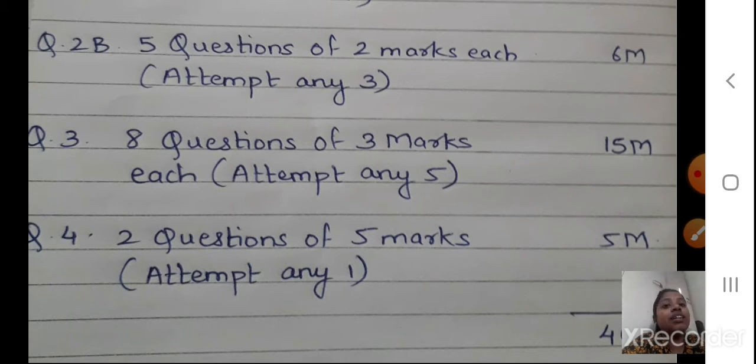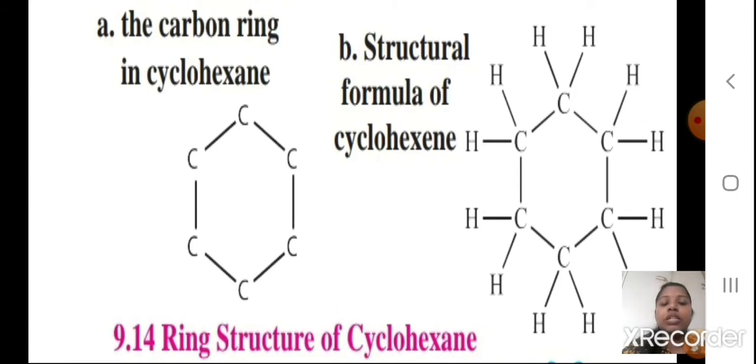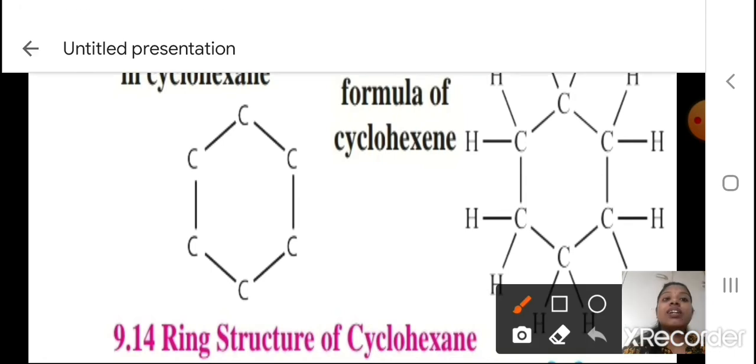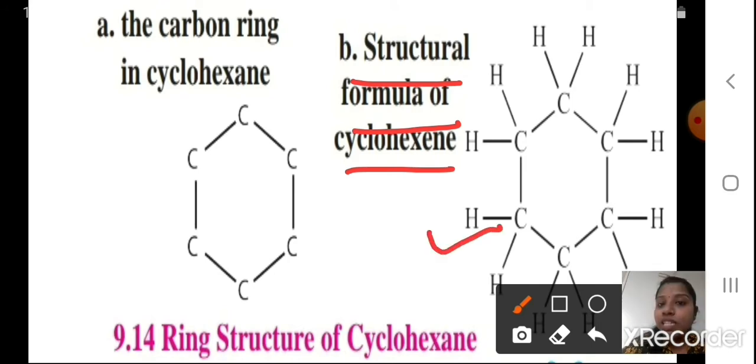Okay, so we will continue with the lesson now. Okay students, one more correction I would like to tell you. This is the last topic which I taught you in the last presentation, and I showed you this ring structure of cyclohexane. Now in the textbook there is a correction, students. If you see, it is given here that the structural formula of cyclohexene is written. Whatever is shown to you, this is not cyclohexene, this is cyclohexane. So here it is a spelling mistake, it is going to be cyclohexane.